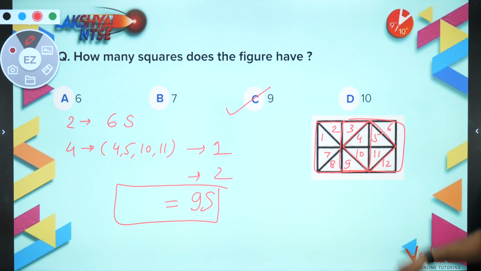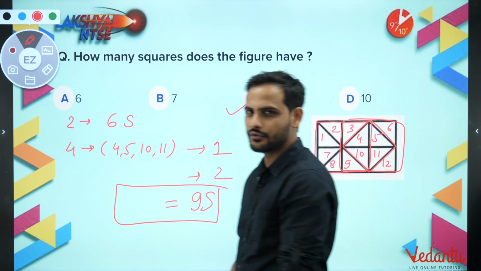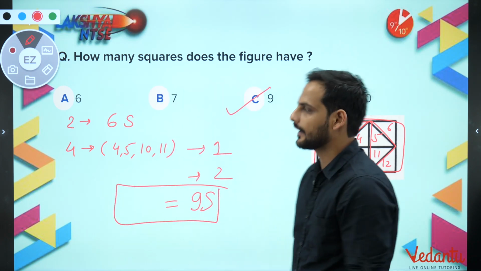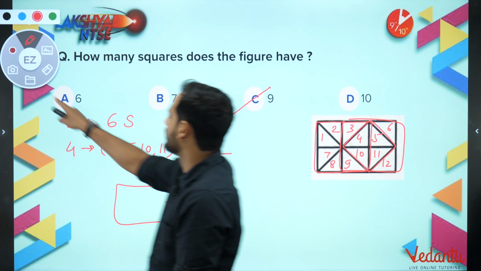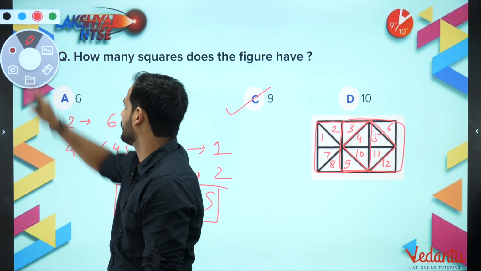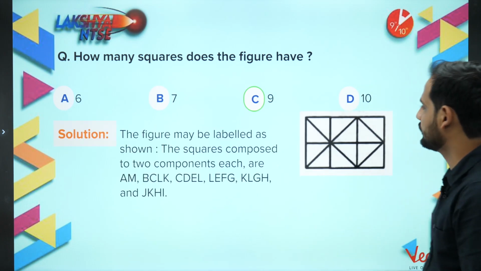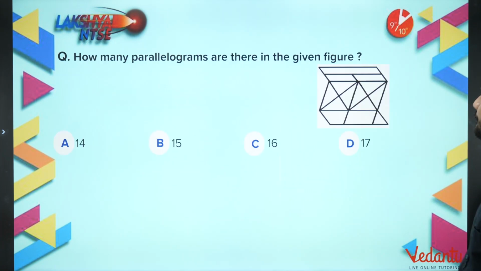Because squares are quite easy to find. The most difficult is the number of triangles, which makes it quite difficult. Chalo, so let's move to the next question. The correct answer is 9. Let's move to the next part.